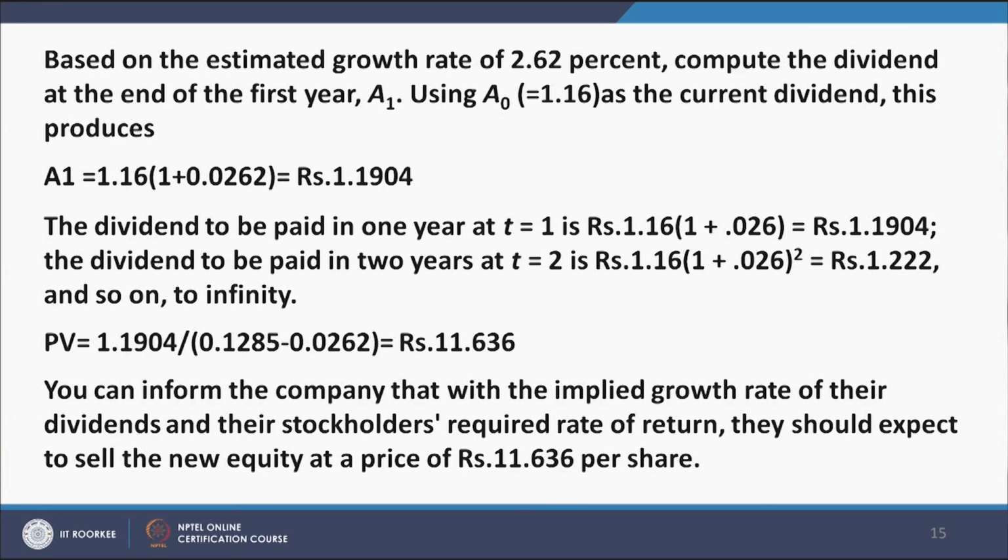So, PV is equal to 1.1904, which is the value at t equal to 1, divided by in brackets 0.1285, which is the rate of interest, minus the growth, which is 0.0262, which comes out to be rupees 11.636. So, you can inform the company that with the implied growth rate of their dividends and their stockholders' required rate of return, they should expect to sell the new equity at a price of rupees 11.636 per share. Thank you.